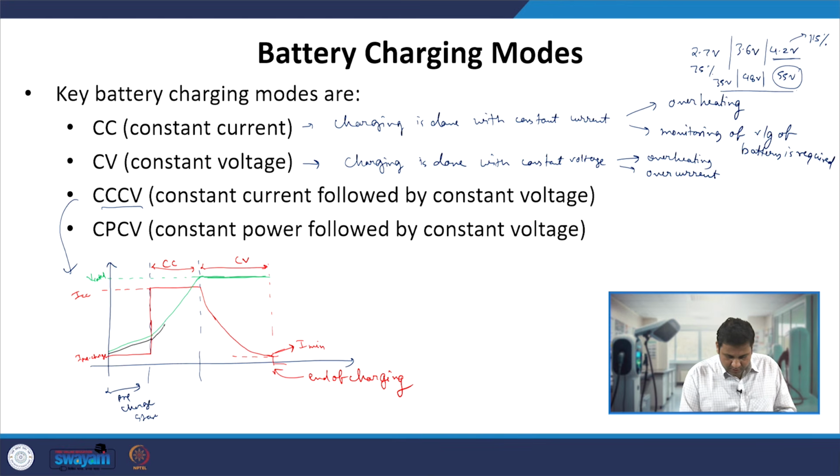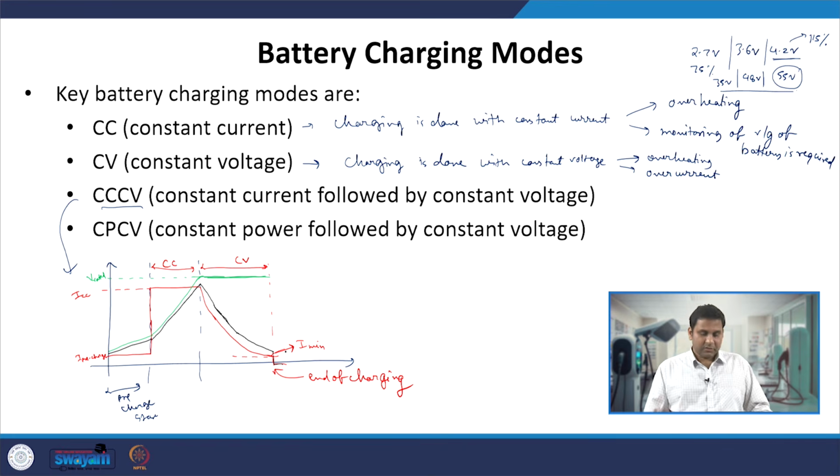Then it reaches its maximum power level, and from there, since the voltage is constant and the current is going down, the power has the same variation as the current, and goes to 0 at the end of the charging phase.